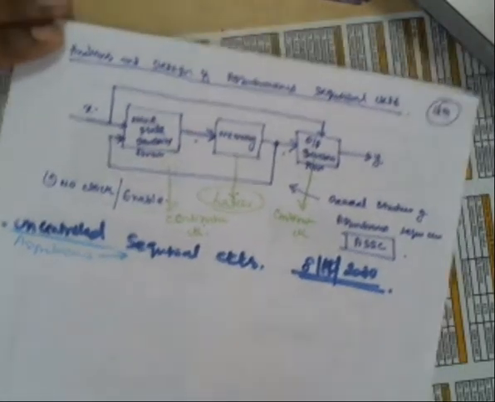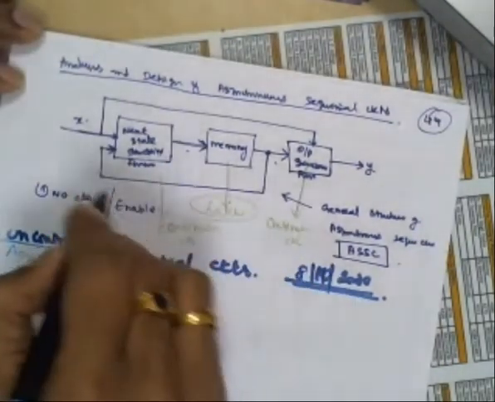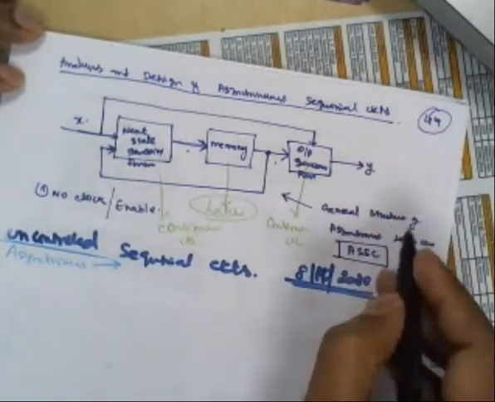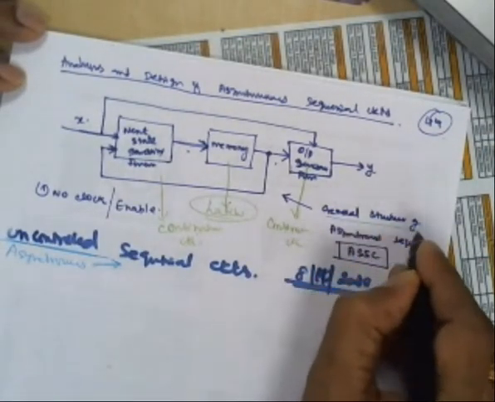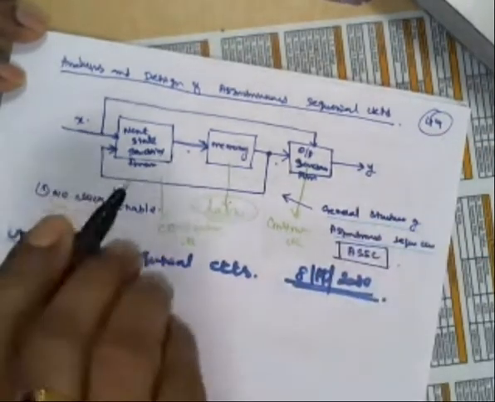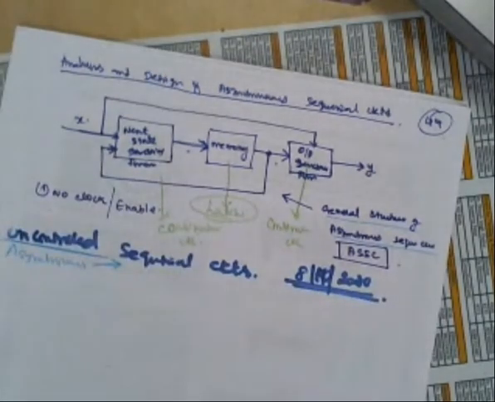Now you look at this circuit. This is called a general block diagram, or general structure, of asynchronous sequential circuits. We know that any sequential circuit for any application will consist of three parts. One is the first combinational part, second is the memory, right? Third one is again the combinational circuit that will generate the output.